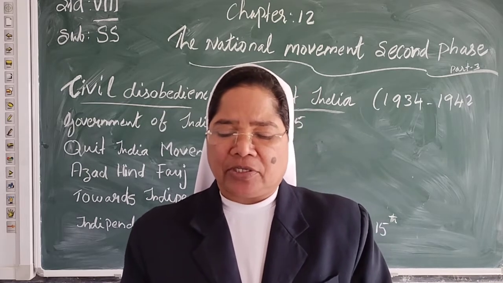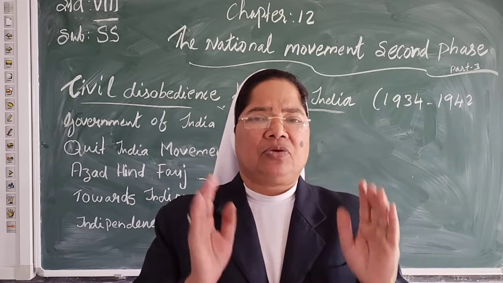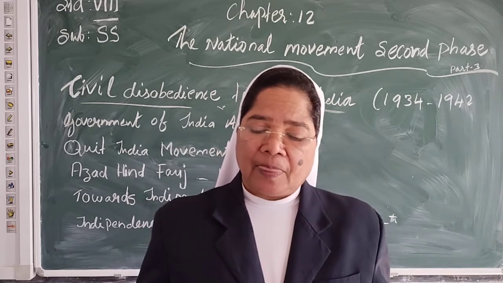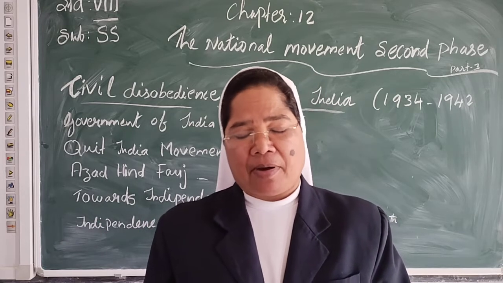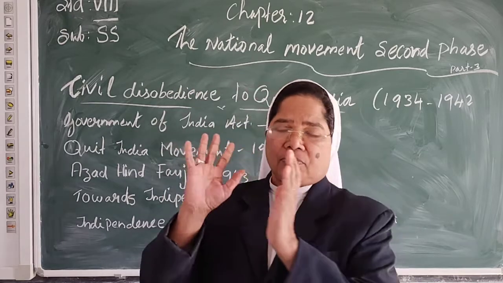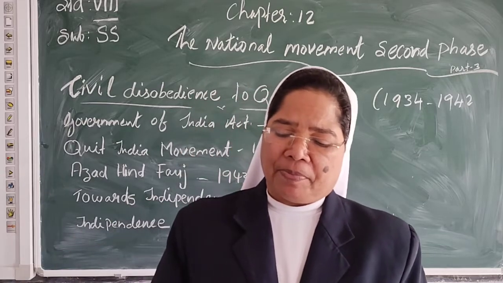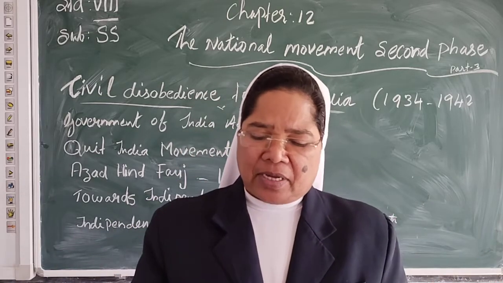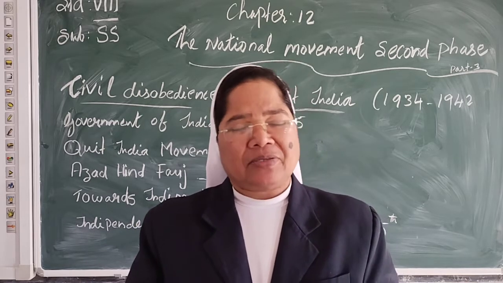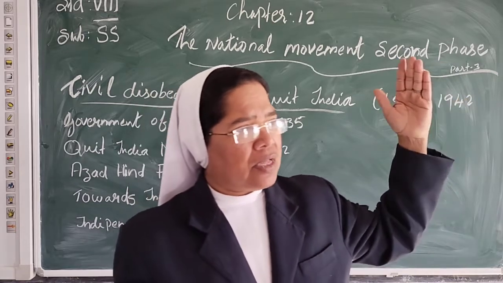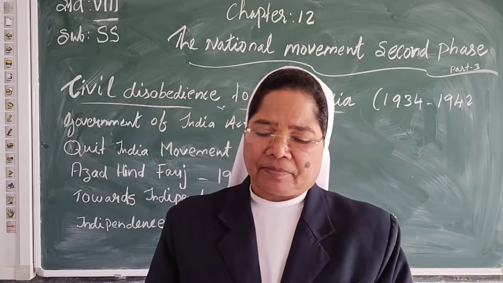Meanwhile, Hindu-Muslim riots had broken out in many parts. The announcement of the partition led to more riots, particularly in Punjab and Bihar. People of different religions started fighting each other.